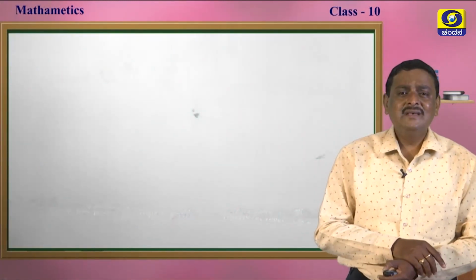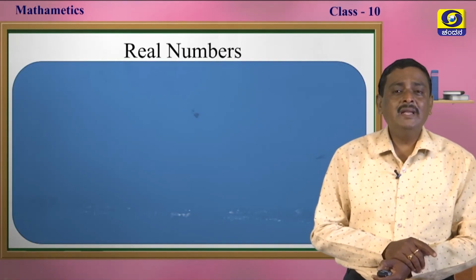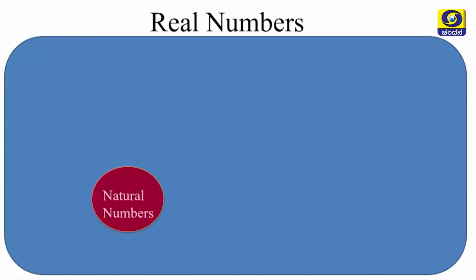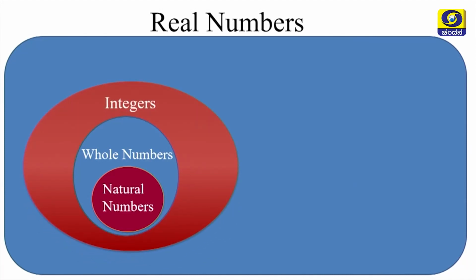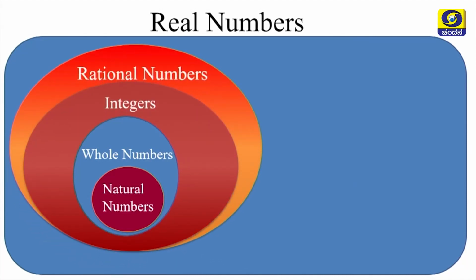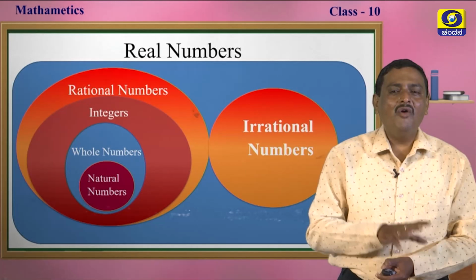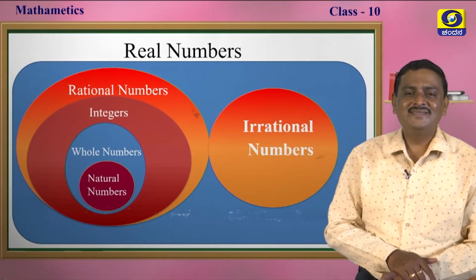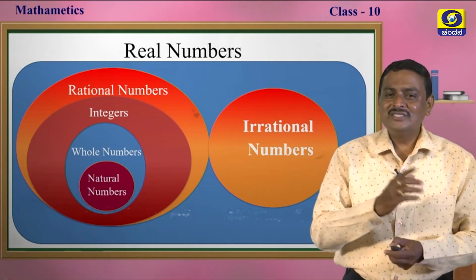We can visualize the concept of real numbers by a picture. It is very clear. Real numbers contain the set of natural numbers, the set of whole numbers, the set of integers, and the set of rational numbers. Rational numbers contain integers, whole numbers and natural numbers, and one more set, irrational numbers. The set of rational and irrational numbers is the set of real numbers, my dear students. I think the concept is clear now.